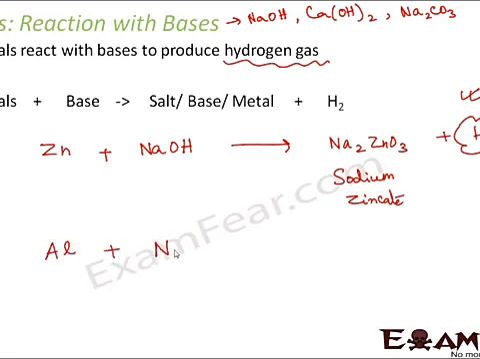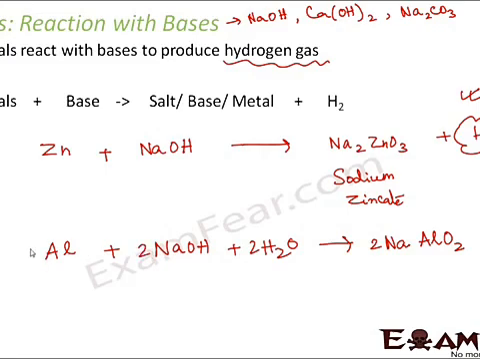When aluminium reacts with sodium hydroxide in presence of water, what does it form? It forms sodium aluminate plus hydrogen gas. So you can just balance the reaction. What is the salt? This is nothing but sodium aluminate. So here also, hydrogen gas is released. So all metals will react with bases and they will release hydrogen gas.